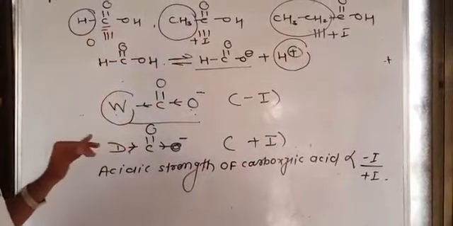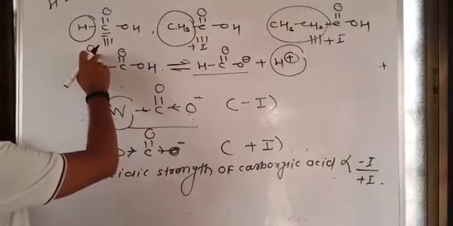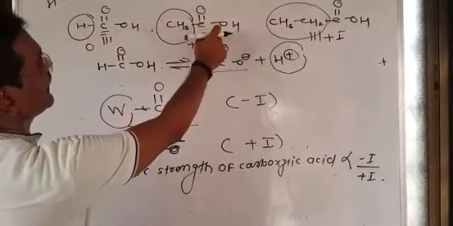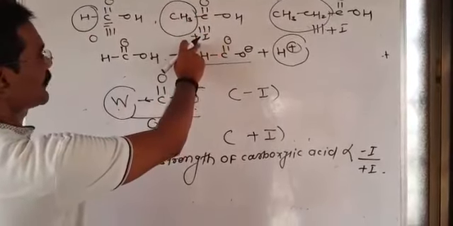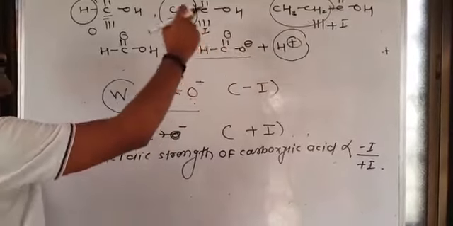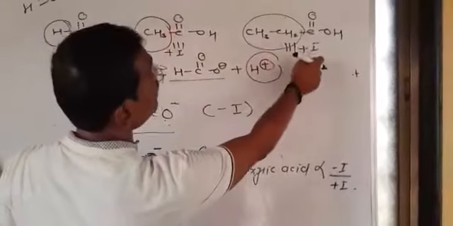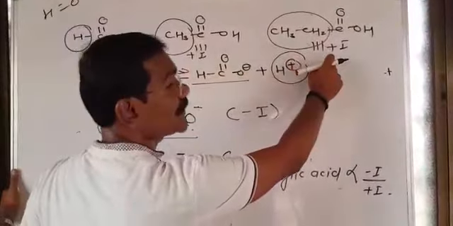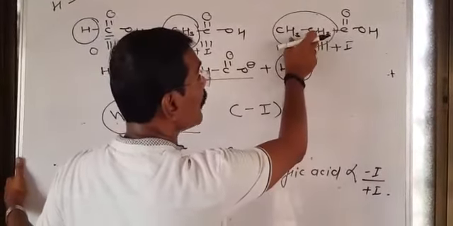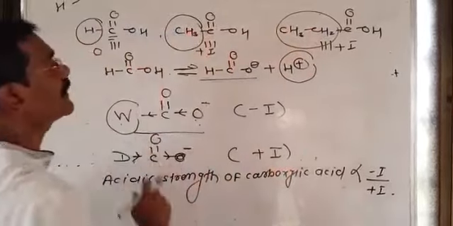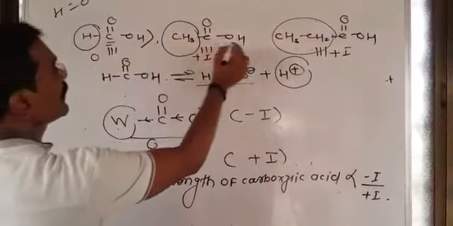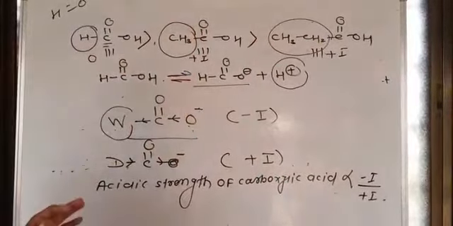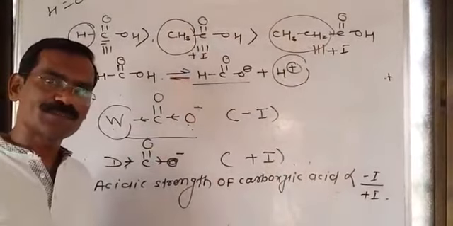So that's why the acidic strength of formic acid is always better than acetic acid, because in acetic acid a positive inductive group is there. And the acidic strength of acetic acid is always better than propanoic acid, because in propanoic acid, both have a positive inductive effect, but the inductive power of the ethyl group is always greater than the methyl group. Therefore, this is the best example to decide the acidic strength of a particular compound.